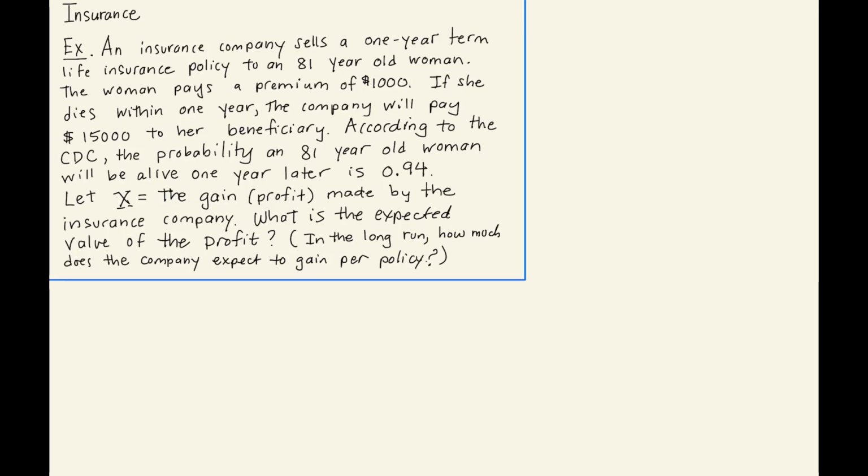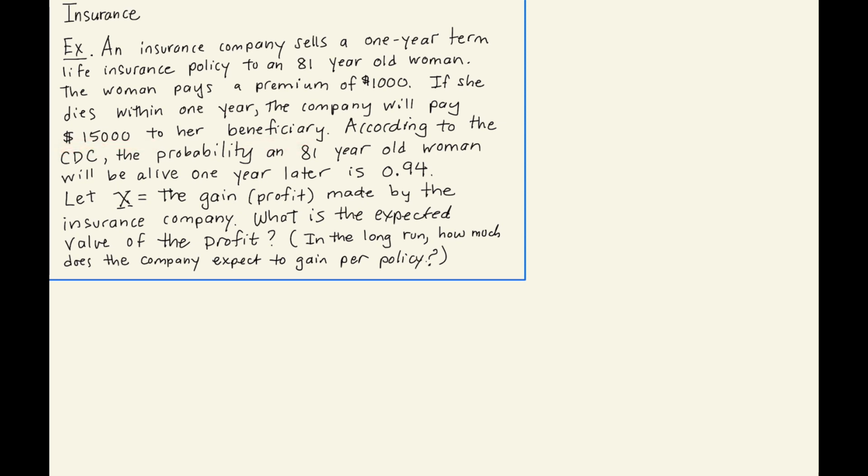This example is an application of expected value, or an application of means of probability distributions. In this example, an insurance company sells a 1-year term life insurance policy to an 80-year-old woman. The woman pays a premium of $1,000. Now, if she dies within 1 year, the company will pay $15,000 to her beneficiary.